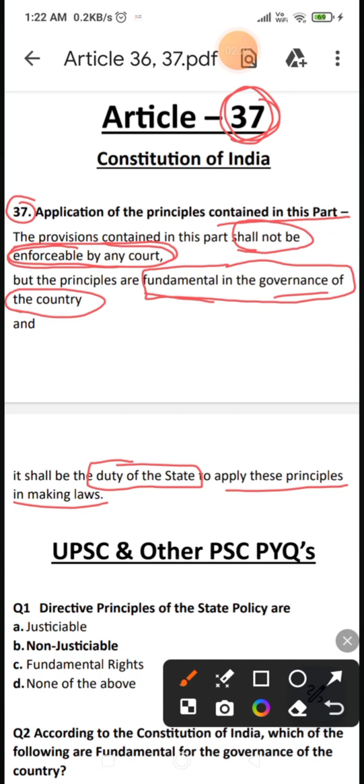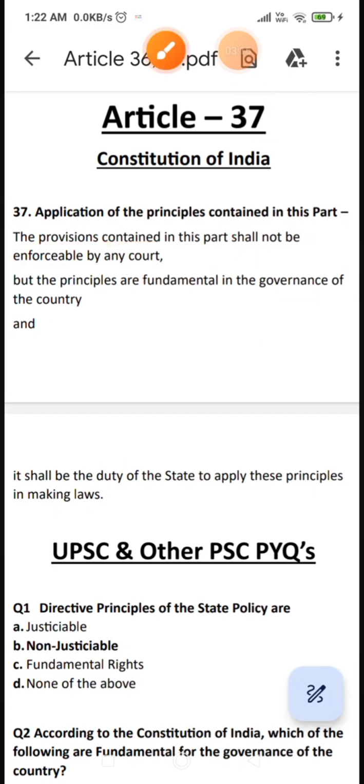But Article 37 is saying that first point, they shall not be enforceable in any court. Second point, these principles are fundamental in the governance of the country. Next point, it shall be the duty of the state to apply these principles in making laws. So three important statements were given by 37 article. Once again I am repeating, they shall not be enforceable by any court. That is the first statement. Second statement is these principles are fundamental in the governance of the country. Third statement is it shall be the duty of the state to apply these principles in making laws. So that is Article 37.